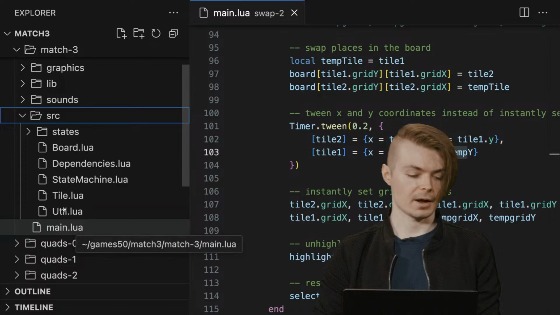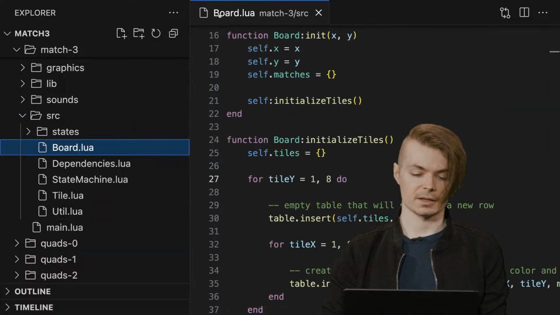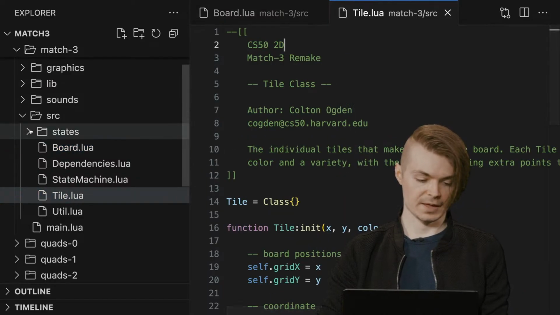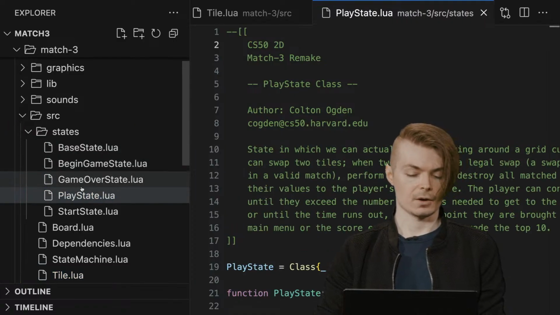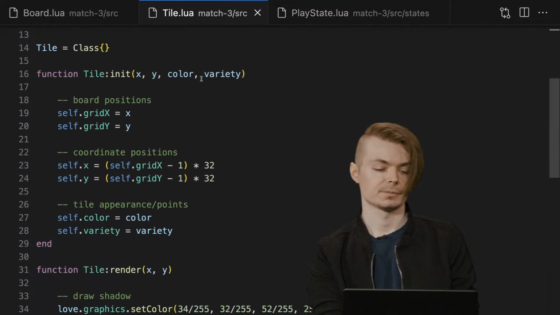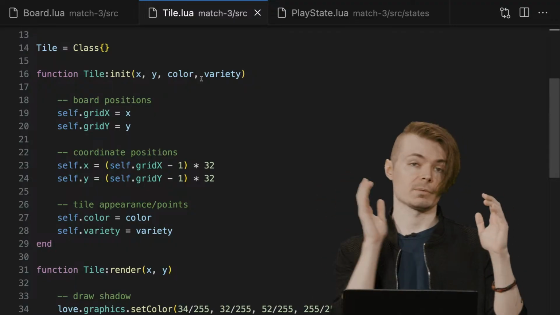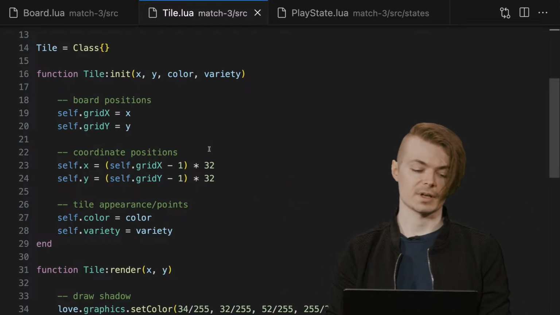So I'm going to go ahead now and look at a couple of these files. So I'm going to get rid of this main.lua. So board is important, tile is important, and then some of the states are important that we want to look at. Now, the tile is very simple. Tile is going to have a grid X, a grid Y. It's going to have a regular X and a regular Y for interpolation, for movement. And then it's going to have its color and variety.